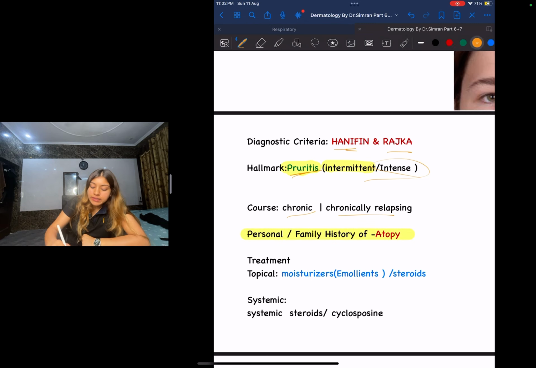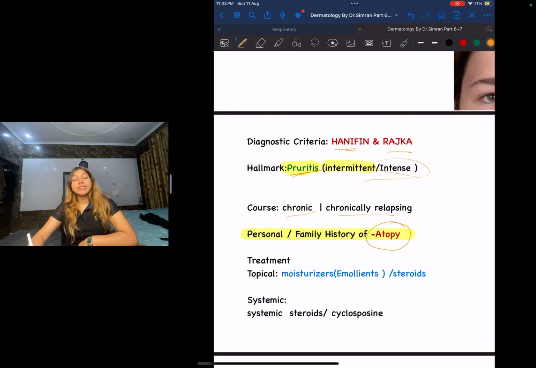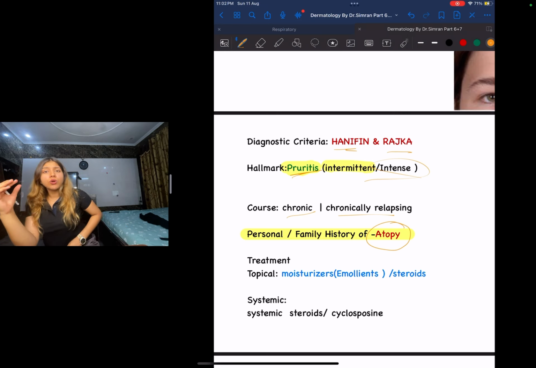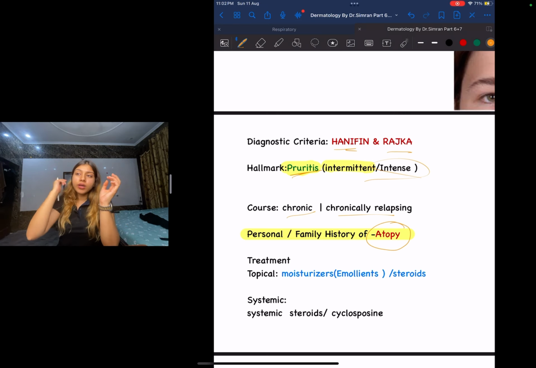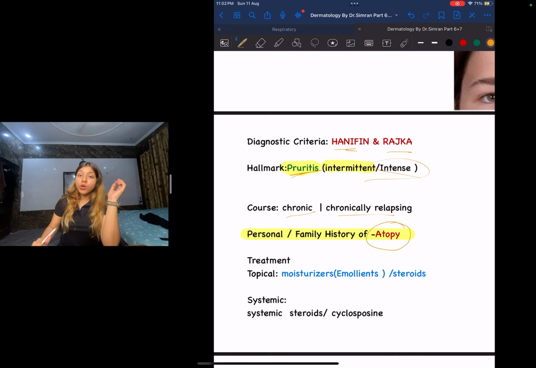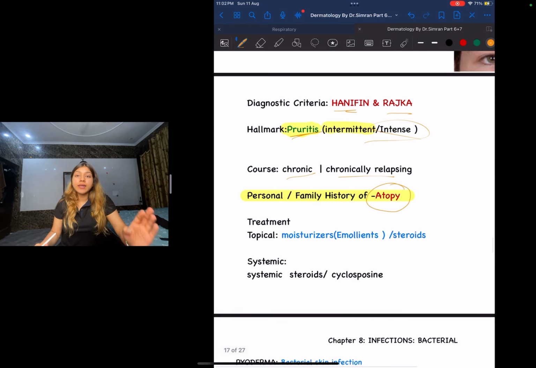What does atopy basically mean? Atopy guys is when the person is genetically prone to having allergies, like allergic rhinitis or asthma. So this patient is more prone to have allergies towards things that are not even harmful, towards non-harmful substances as well. That is what atopy means.